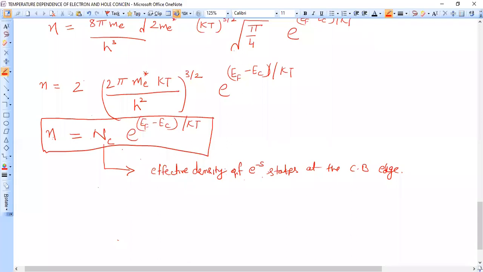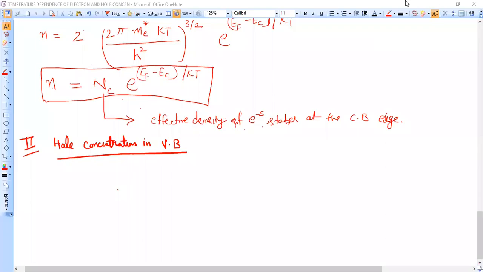So we have derived the relation for small n. Next, the second part of this article, we would like to derive the density of holes in the valence band. Now in order to find the expression for the concentration of holes in the valence band,